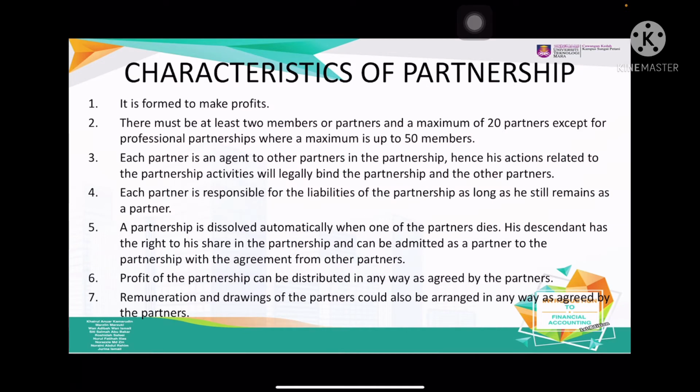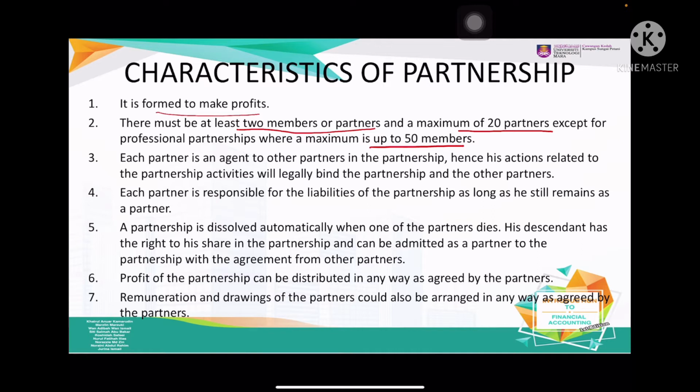Alright, the characteristics of a partnership. Number one, it is formed to make profit. And then number two, minimum is 2 members and maximum of 20, but for professional partnerships, maximum up to 50 members. So professional partnerships are something like a lawyers' firm, an accountants' firm, and so on.